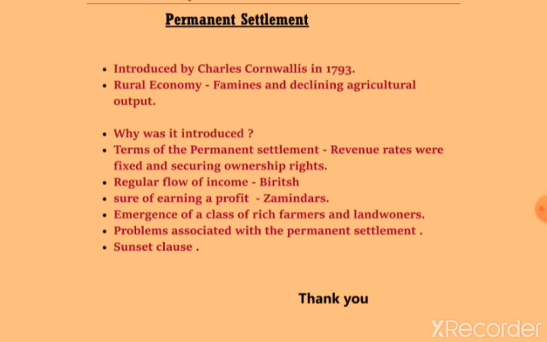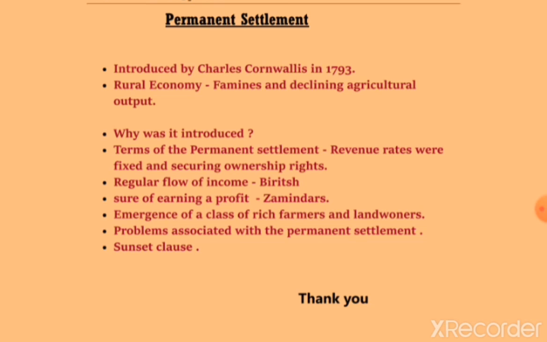Now, one more fact you must remember regarding this permanent settlement: the British officials hoped that it would lead to the emergence of a class of rich farmers, and this class would be loyal to them because it was being nurtured by the British. So they thought this class would be loyal to them. But this permanent settlement turned out to be a big failure. It didn't work. So why did it not work?